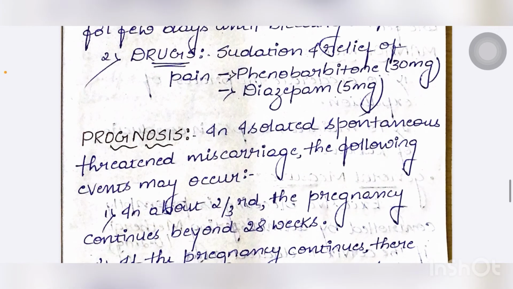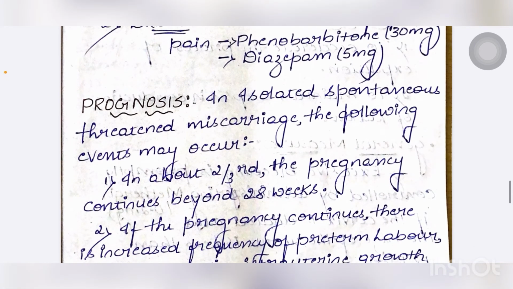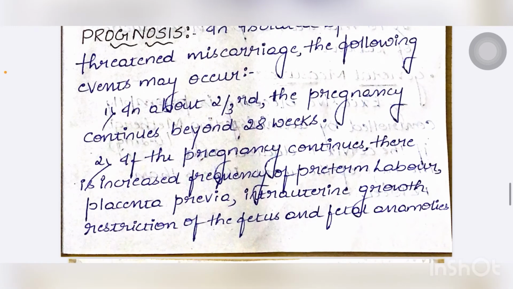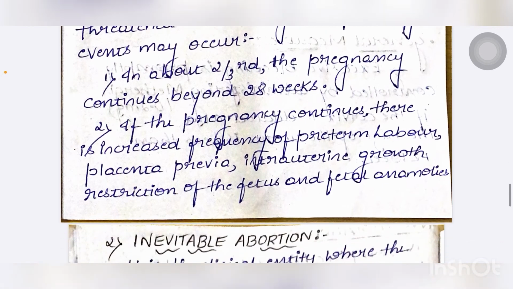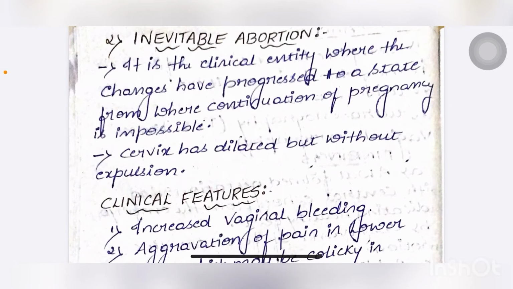Prognosis. In isolated spontaneous threatened miscarriage, the following events may occur. First, in about two-thirds the pregnancy continues beyond 28 weeks. Second, if the pregnancy continues, there is increased frequency of preterm labor, placenta previa, and intrauterine growth restriction of the fetus, and fetal abortion.